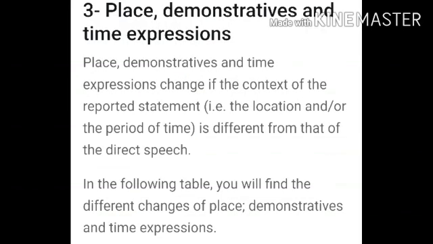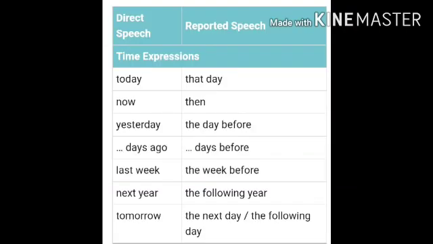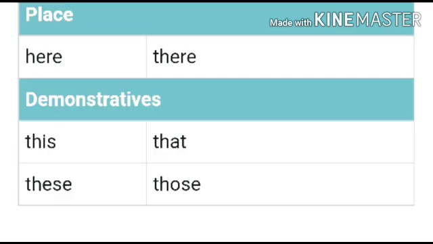Okay. Now look at the place, demonstratives and time expressions. It changes if the context of the reported statement is different from that of the direct speech. In the following table, you will find the different changes of place, demonstratives and time expressions. Look there, today will change into that day. Now will change to then. Yesterday, the day before; days ago, days before; last week, the week before; next year, the following year; tomorrow, the next day or the following day. And also here will change to there.